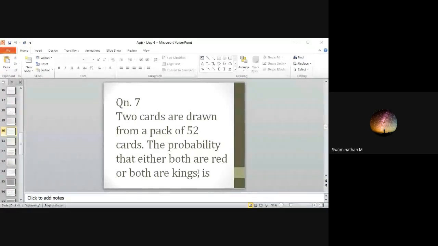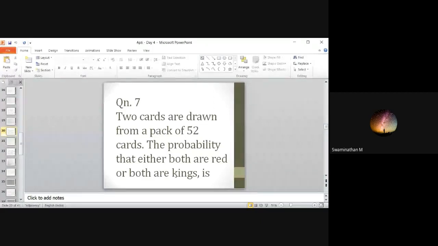First, you have to find the n of s, which will be the same, 52C2. For n of E, you have two events here. First event is getting both red. Second event is getting both king. So you have to make a union. That is E1, E2 union. That is n of E1 plus n of E2 minus n of E1 intersection E2. You have to find all.